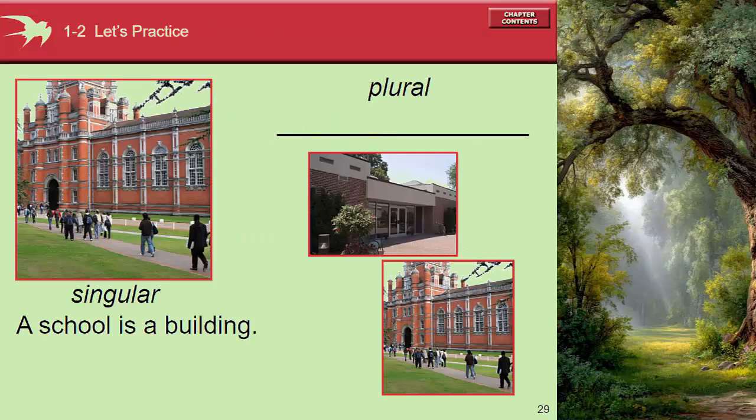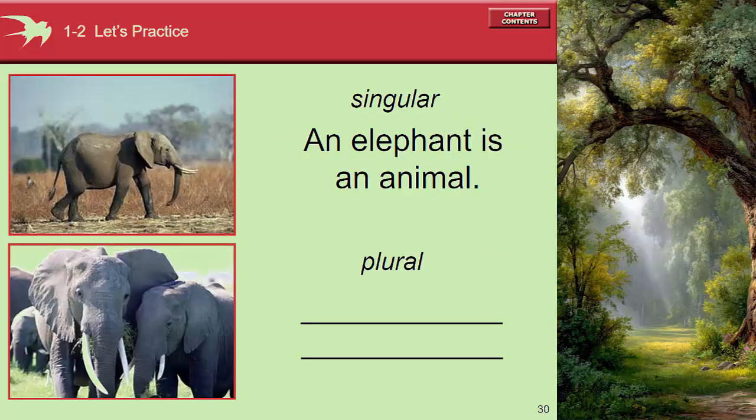Singular versus plural. Let's practice. Singular, a school is a building. How about the plural one? More than one school. So schools, we add s at the end. Are buildings. We add s again. Schools are buildings.